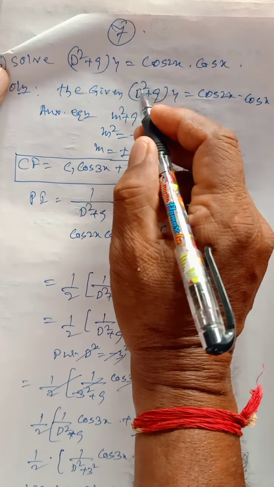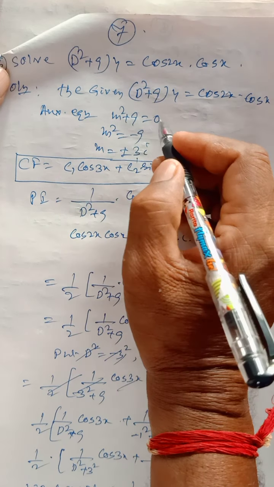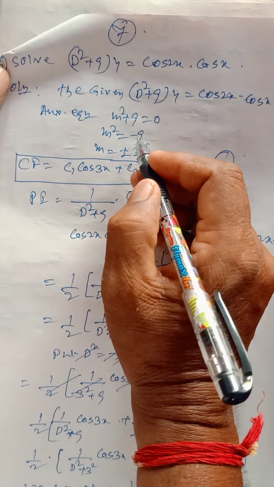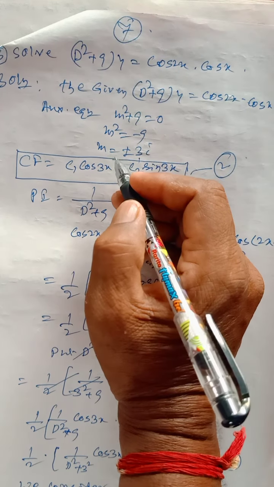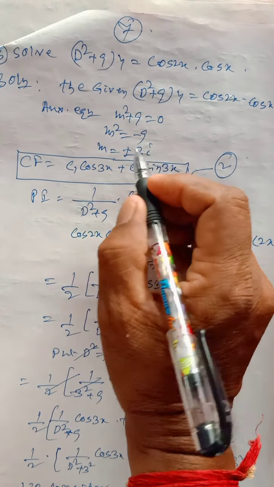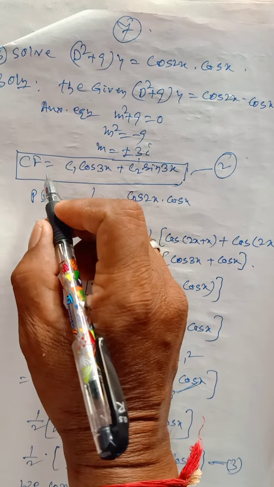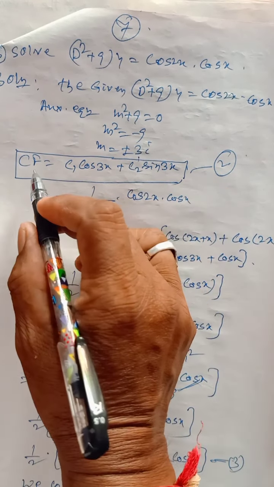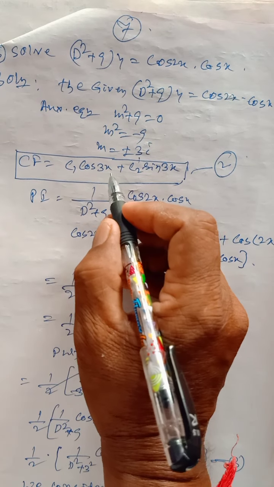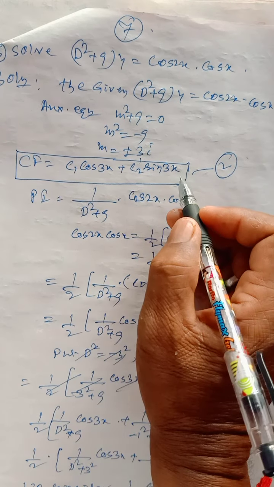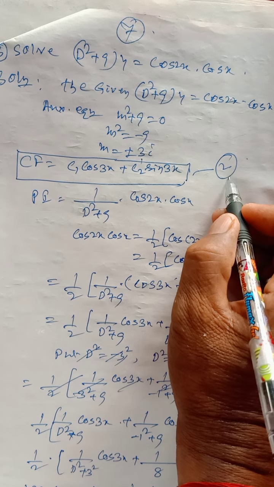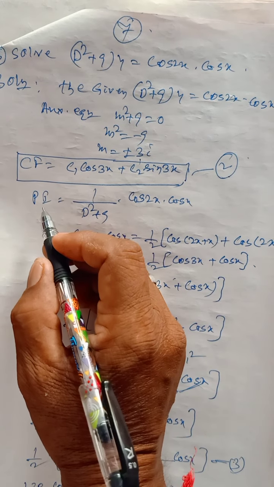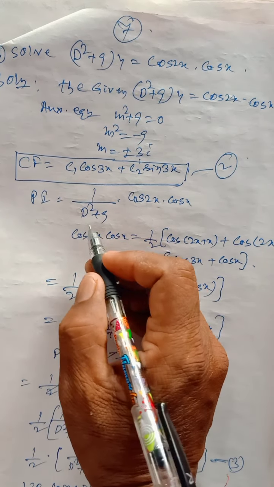Now the auxiliary equation can be taken by putting m in place of D, that is m² + 9 = 0, m² = -9, so m = ±3i. It has complex roots, so this is the complementary function. CF = C1 cos 3x + C2 sin 3x. This is equation 2.